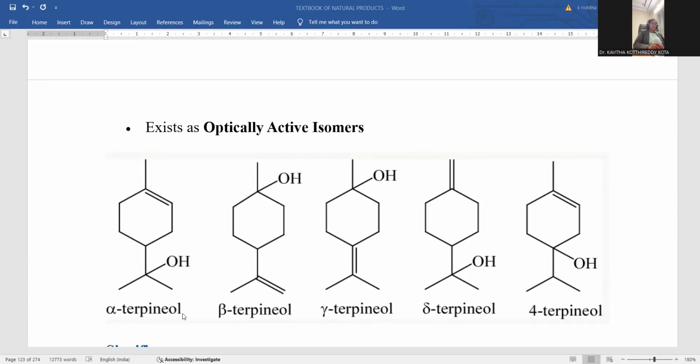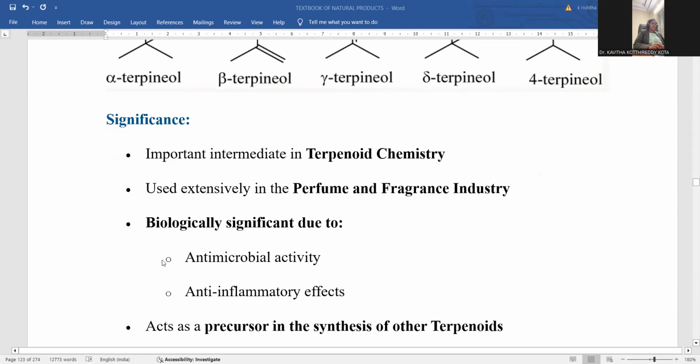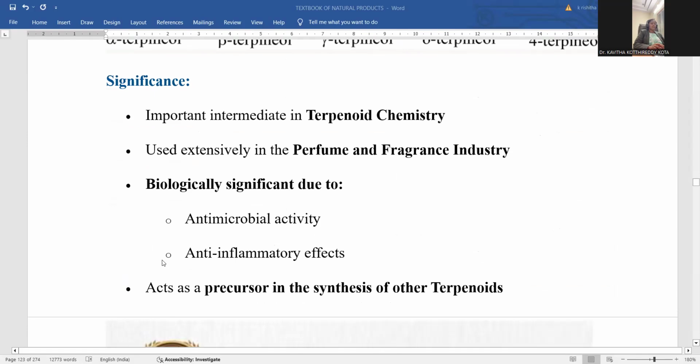Moreover, alpha terpineol is a naturally available, abundant material with high application prospects in the medicinal field. Let me introduce the significance and applications of alpha terpineol. It is an important intermediate in terpenoid chemistry. Terpenoids are polyisoprene units, and this is an intermediate from which you can generate various types of terpenoid moieties. Analog compounds can be synthesized, so it is a key intermediate.